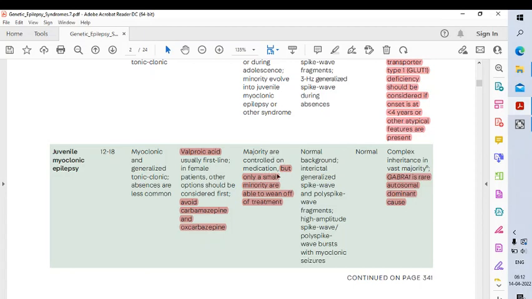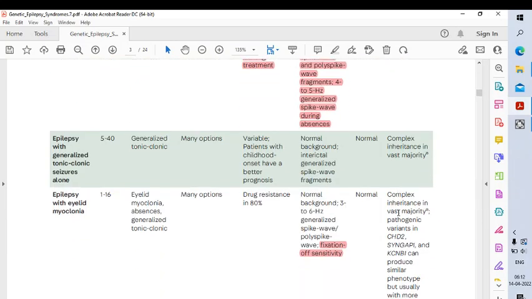The majority are controlled on medication, but only a small minority are able to wean off. Means if a patient is diagnosed with JME, only a minority of the patients are able to wean off from the treatment. There is a normal background, interictal generalized spike wave, polyspike wave fragments, high amplitude spike wave polyspike bursts with myoclonic seizures, and imaging is normal. Complex inheritance, but GABRA1 is a rare autosomal dominant cause.